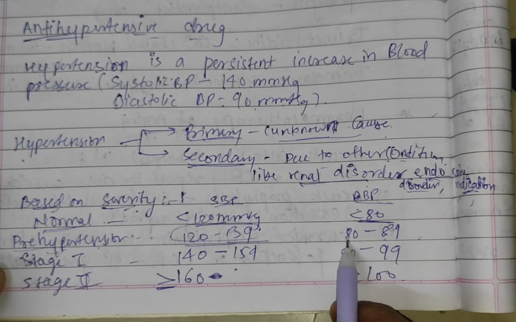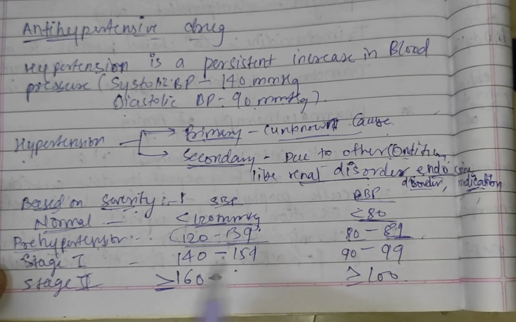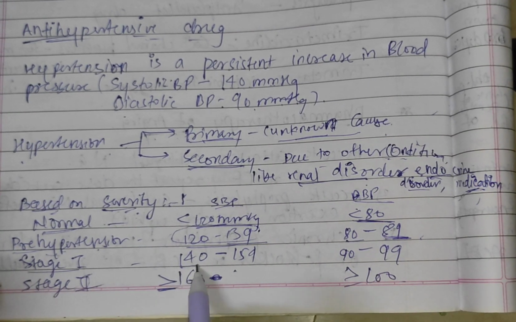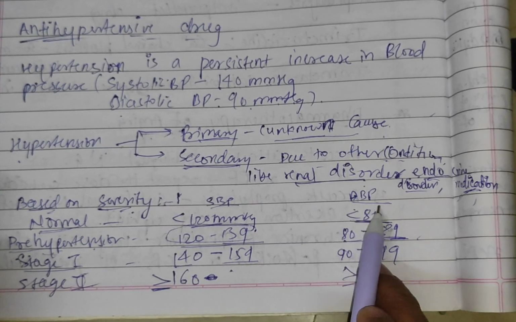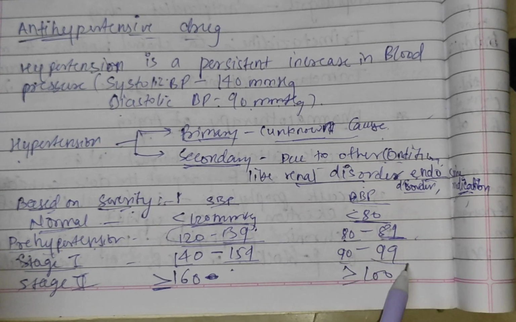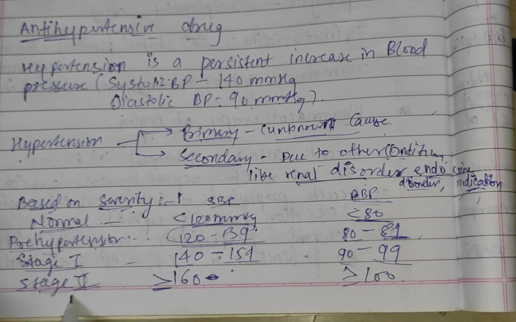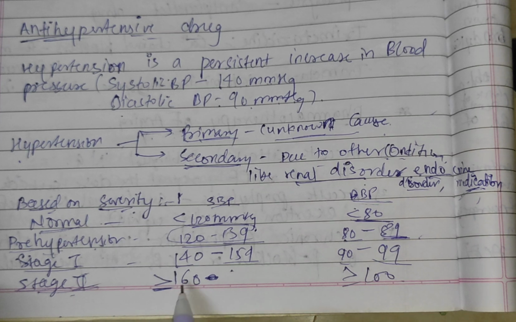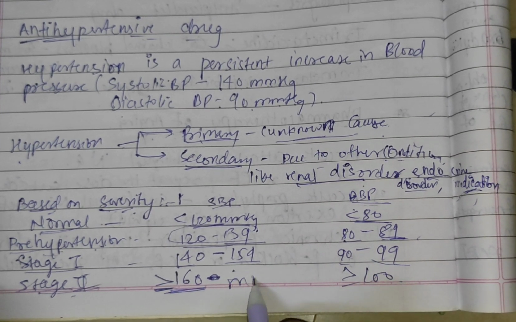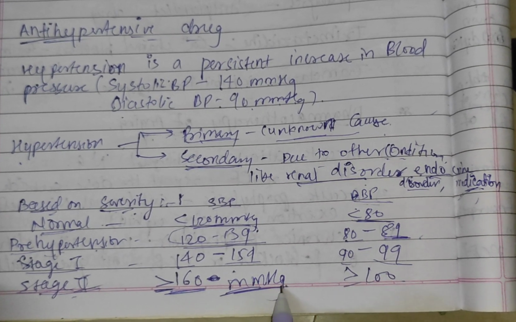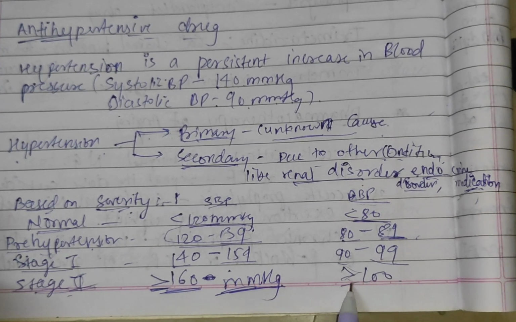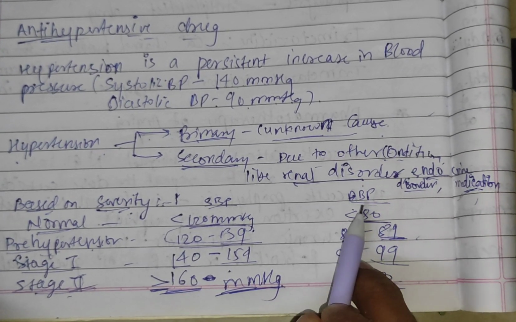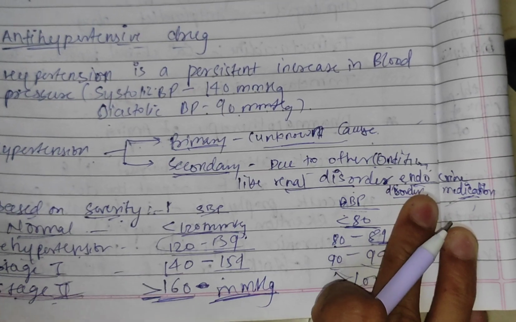Then diastolic 80 to 89, and then stage 1, 140 to 160, diastolic blood pressure 90 to 99. Then stage 2, greater than 160 mm of Hg. Unit is millimeter of mercury. Diastolic blood pressure greater than 100 is called stage 2 hypertension.